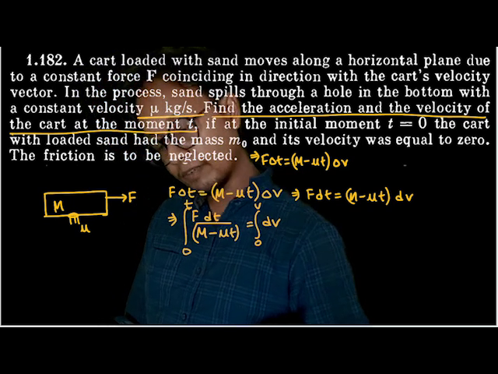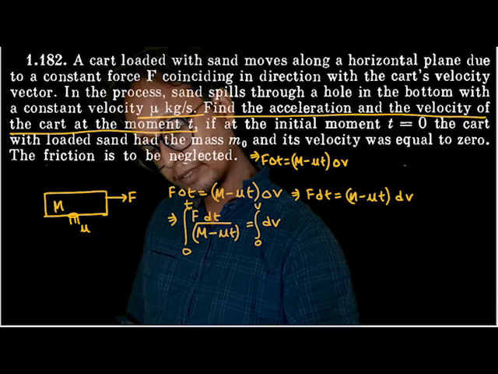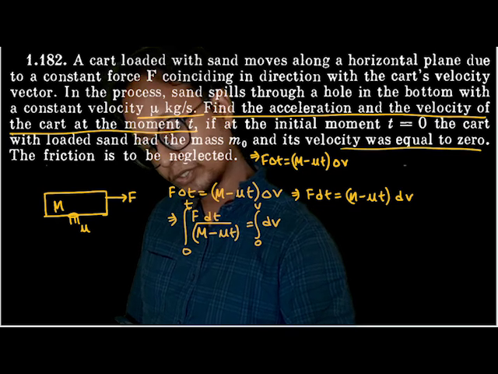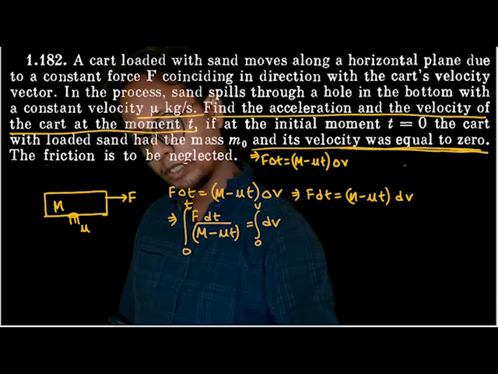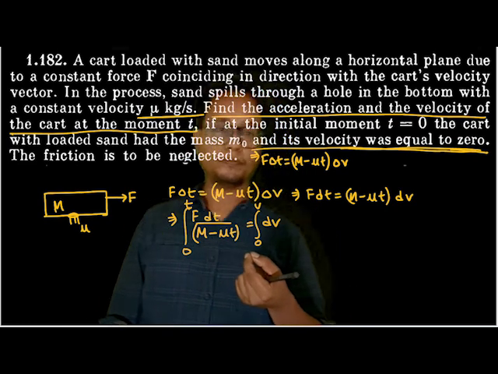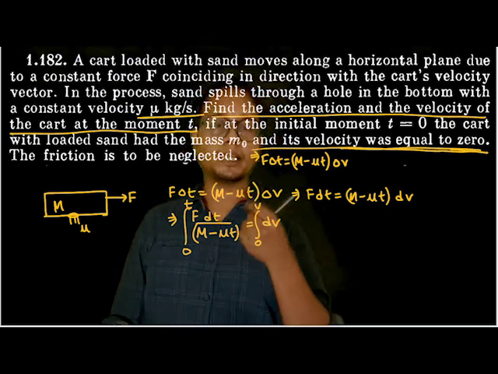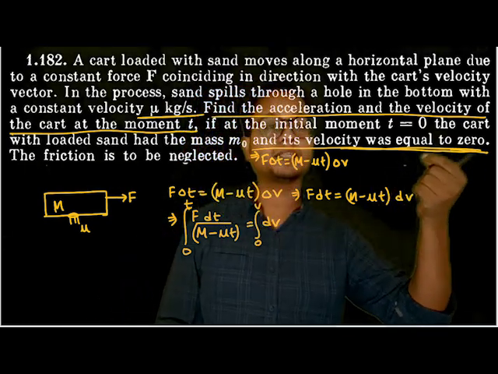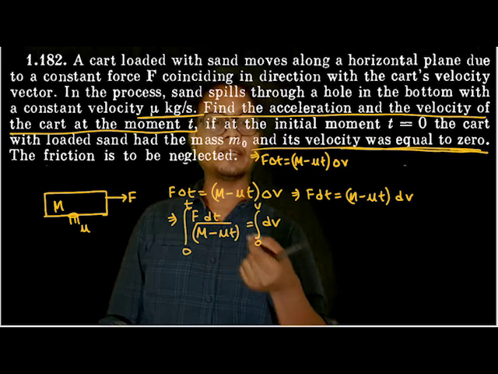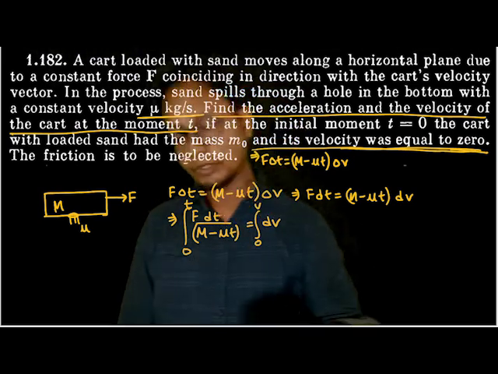What was the initial velocity? At the initial moment, the initial velocity was equal to 0. Understood? So when I integrate from 0 to v, I'll get the same thing. If the initial velocity was anything other than 0, we would put that other term v1 out here. So how do I integrate this?